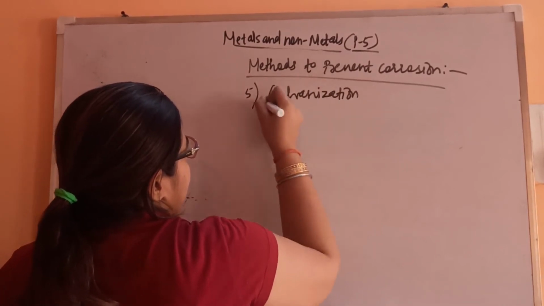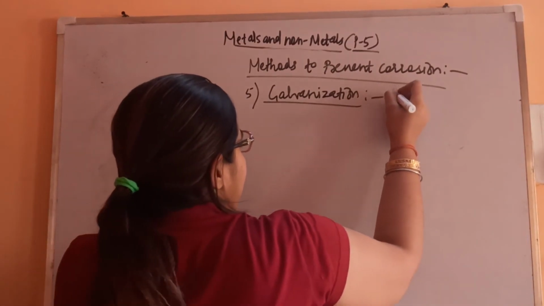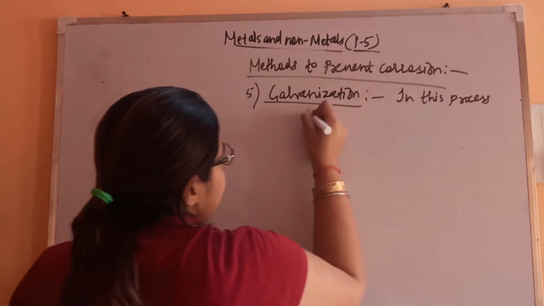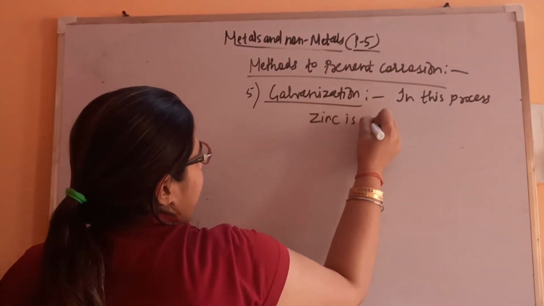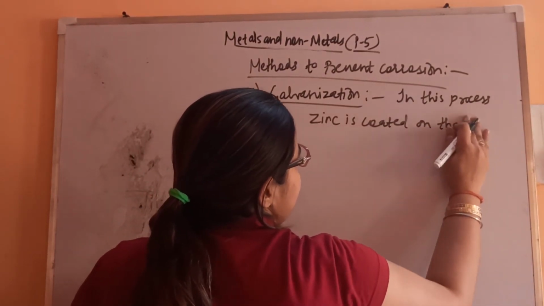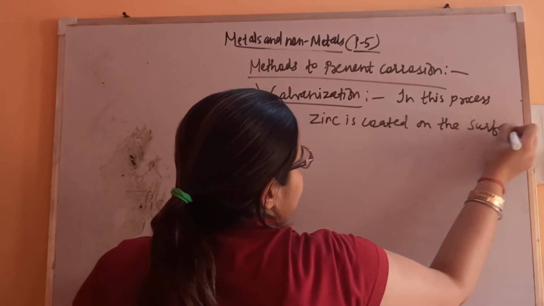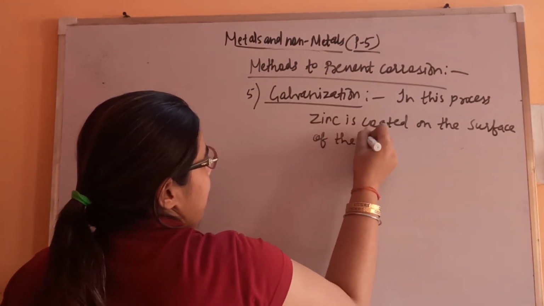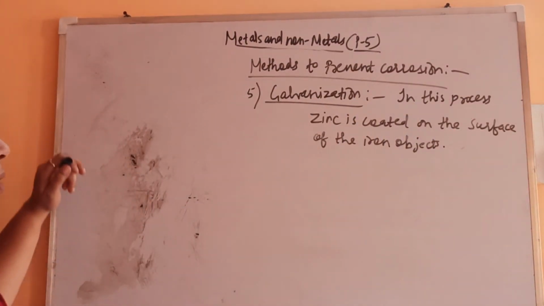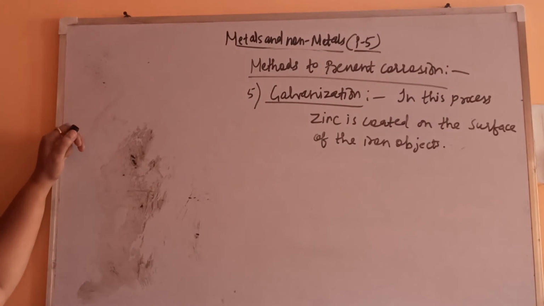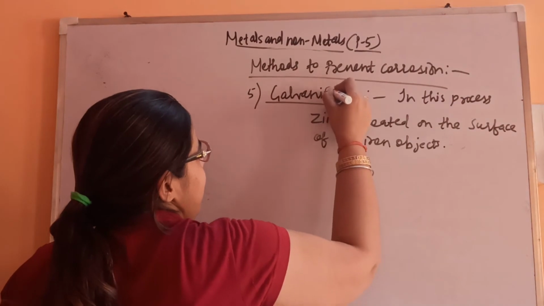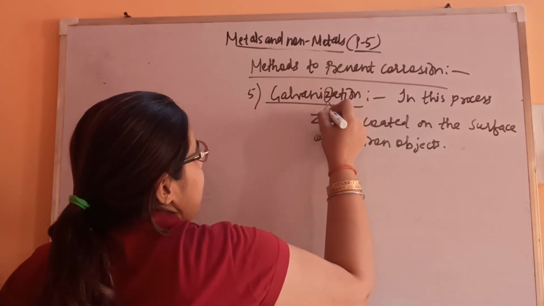Galvanization. In this process, zinc is coated on the surface of the iron objects. Here, iron will not get corroded, but zinc may react with the atmosphere. So iron will be protected. So this is galvanization. As Z is coming, you can remember from here that zinc is used.